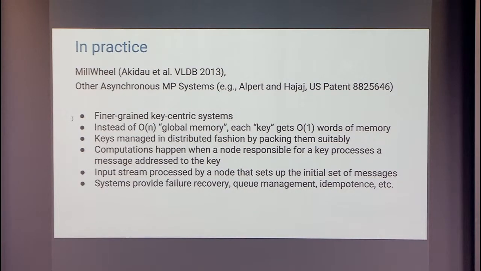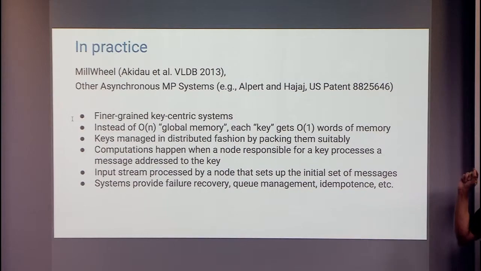So the other model I want to mention is this thing called Millwheel. Again, you can go look it up. It's fairly straightforward. These are two systems papers and systems work. Here the assumption is that you do a lot of message passing, and we think of information as split among lots of machines, and each machine manages a bunch of information.